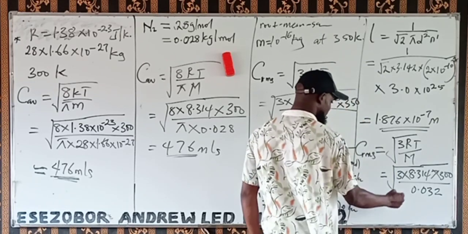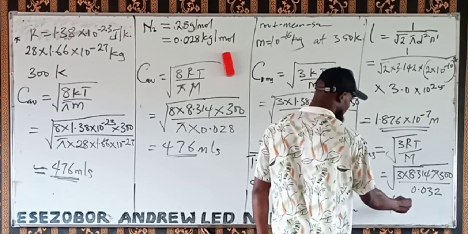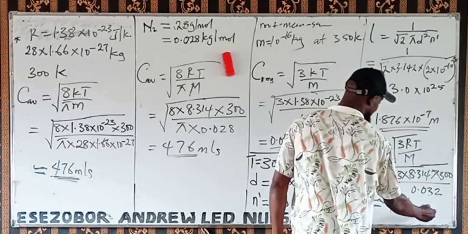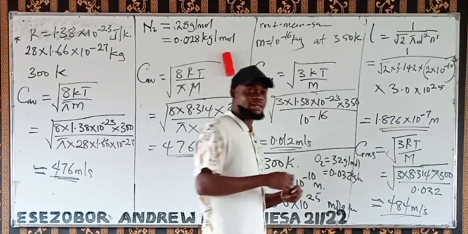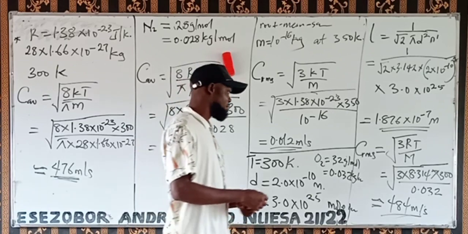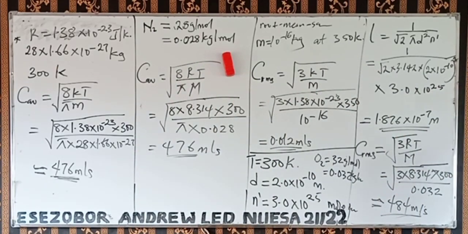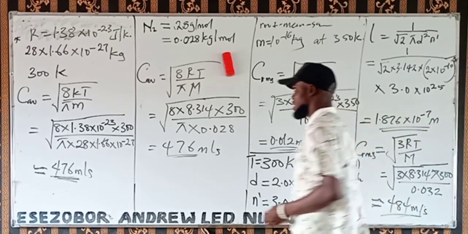This will give us approximately 484 meters per second. So that's the root mean square speed of this oxygen gas.